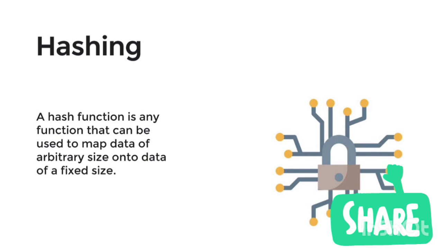A hash function is any function that can be used to map data of arbitrary size onto data of fixed size. The values returned by a hash function are called hash values, hash codes, digests, or simply hashes. Hash functions are often used in combination with a hash table, a common data structure used in computer software for rapid data lookup.